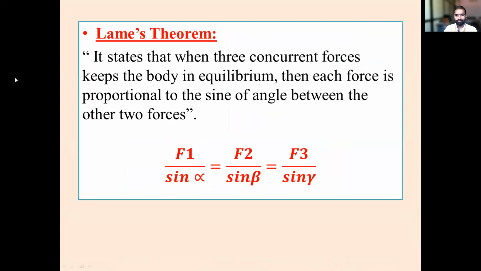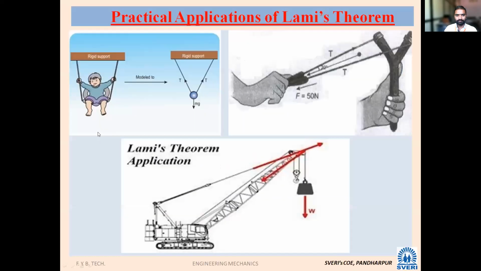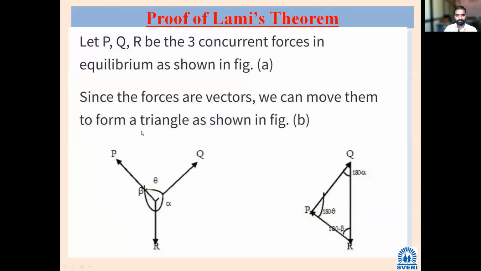So it states that when three concurrent forces, each word is important here, three concurrent forces keep the body in equilibrium, then each force is proportional to the sine of the angle between the other two forces. F1 divided by sin alpha is equal to F2 divided by sin beta is equal to F3 divided by sin gamma. This is the statement of Lami's theorem. You have seen this one also, correct?